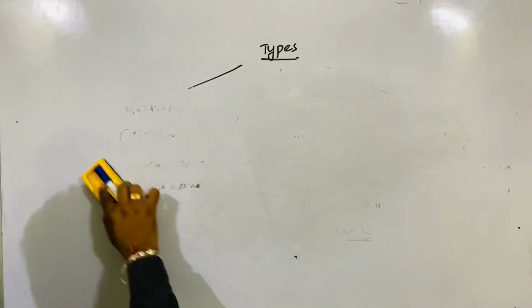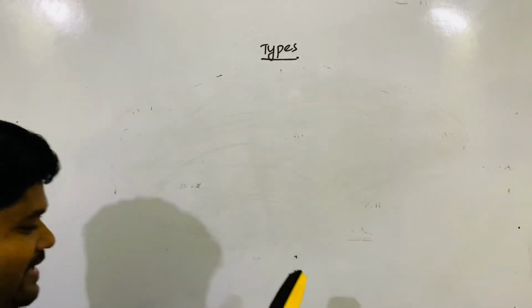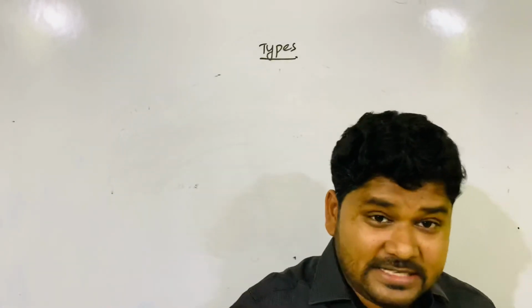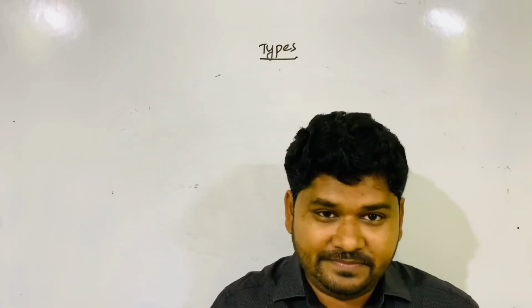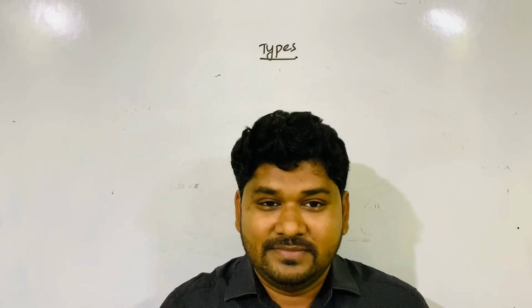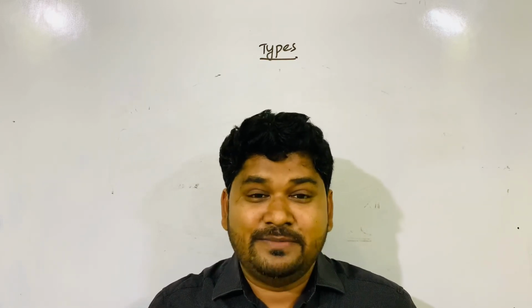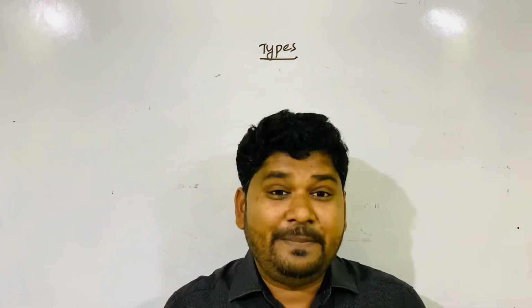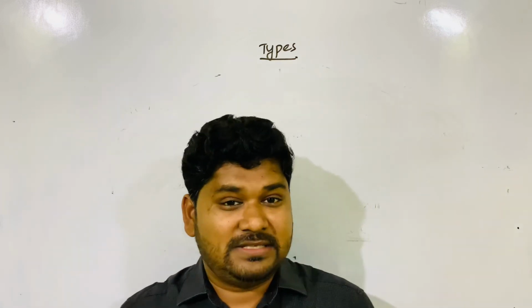So now, again, what will we do? We will classify the wave again, into two types, depending not on the medium but on the oscillation and propagation.